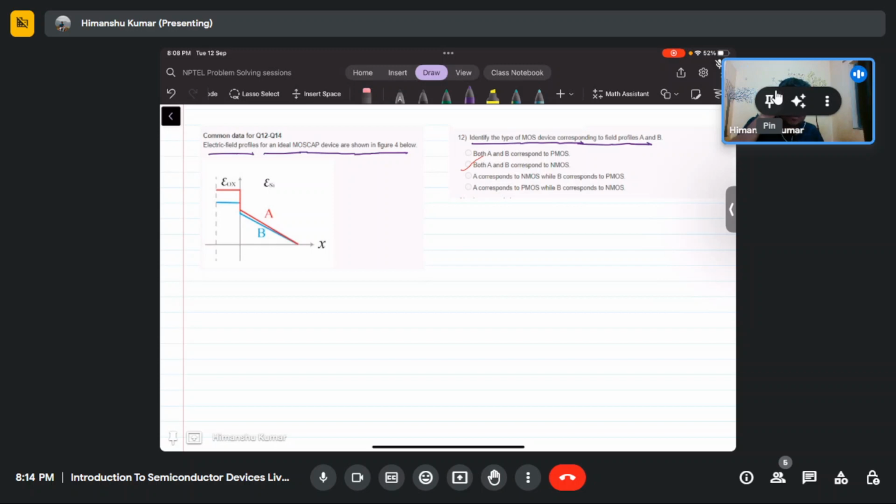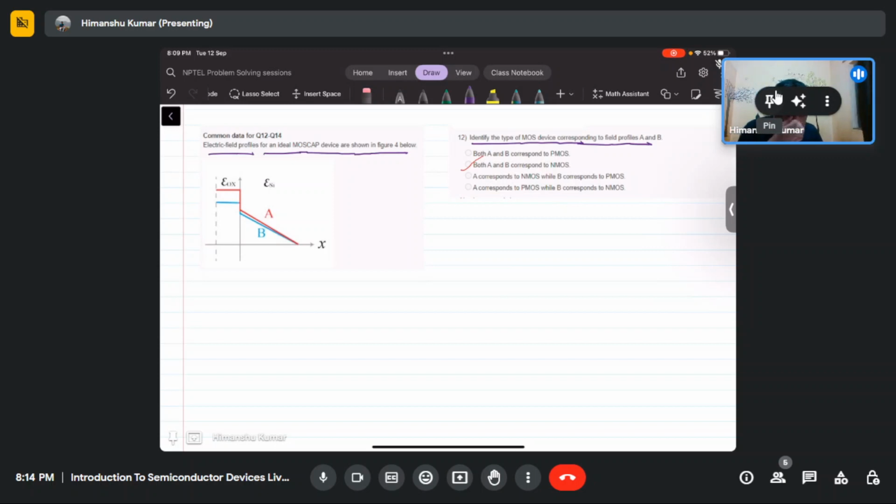Okay, so let's just see. Electric field profiles are shown in figure 4.